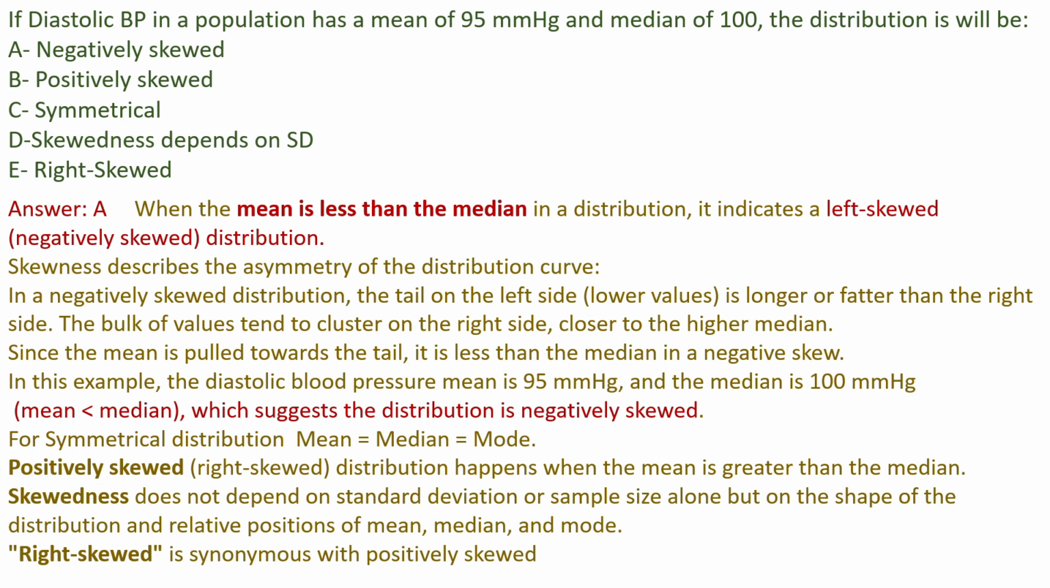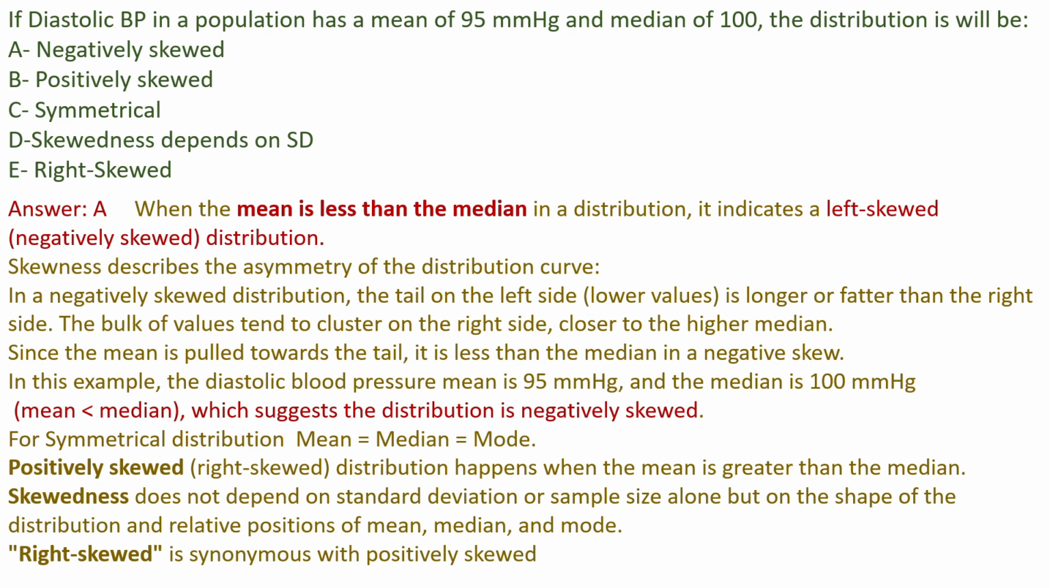For symmetrical distribution, mean equals median equals mode. Positively skewed distribution happens when the mean is greater than the median. Skewedness does not depend on standard deviation or sample size alone, but on the shape of the distribution and relative positions of mean, median, and mode. Right skewed is synonymous with positively skewed.